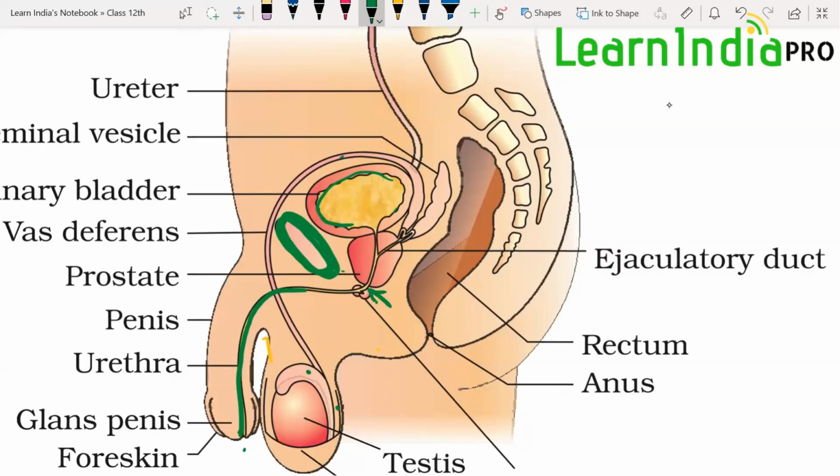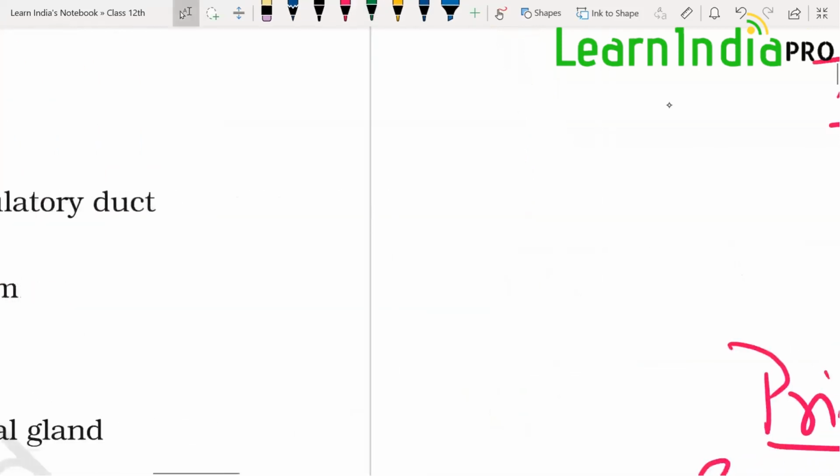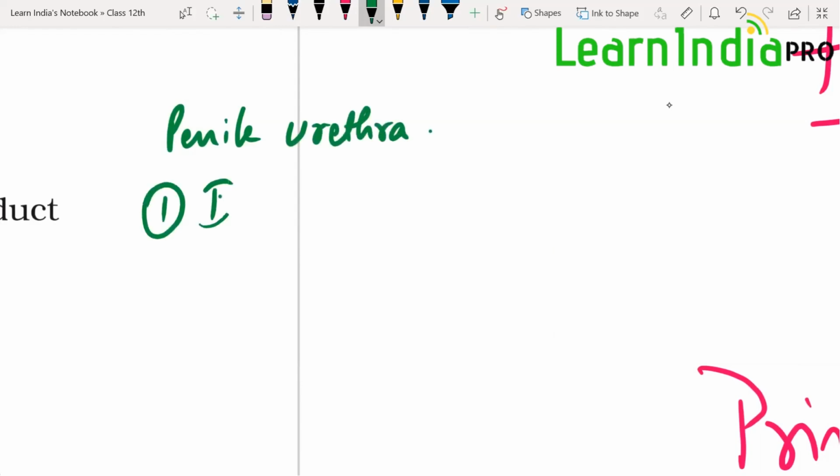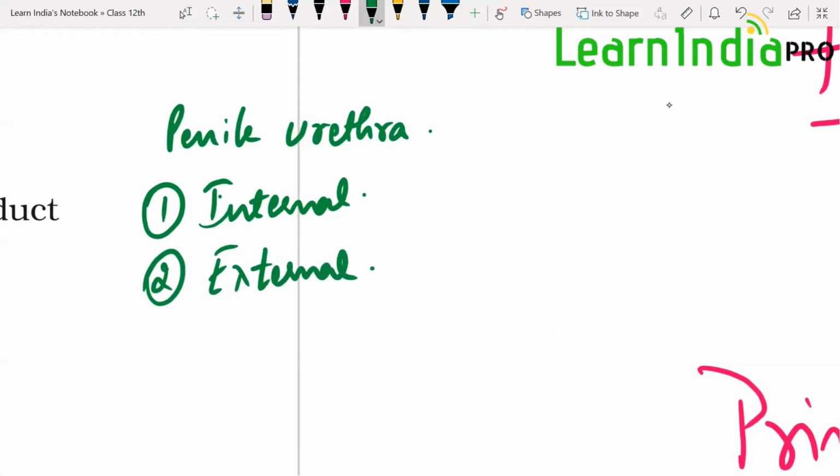Now in this penile urethra, there are two sphincters present. What are the two sphincters? One is the internal sphincter, and the second is the external sphincter. Obviously, if one is internal, the other will be external.